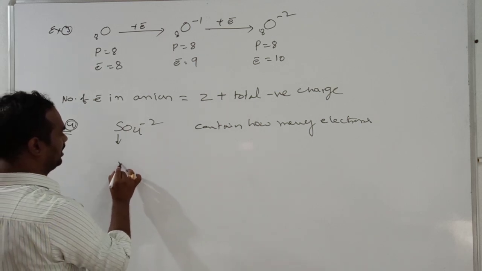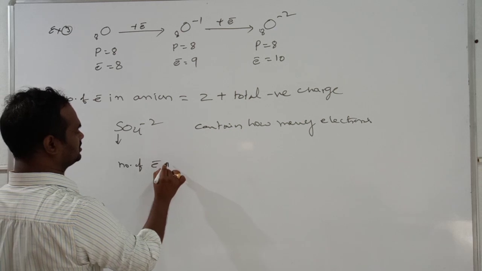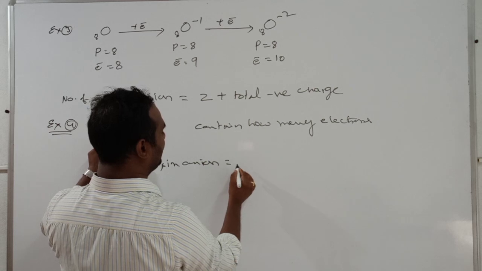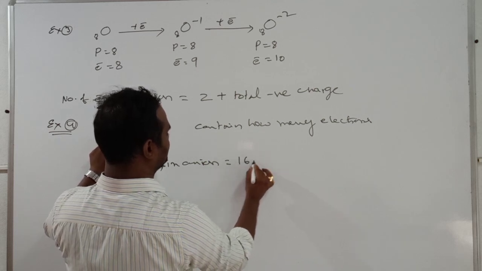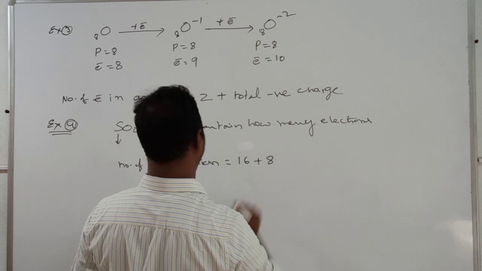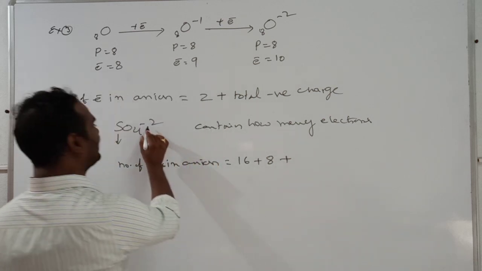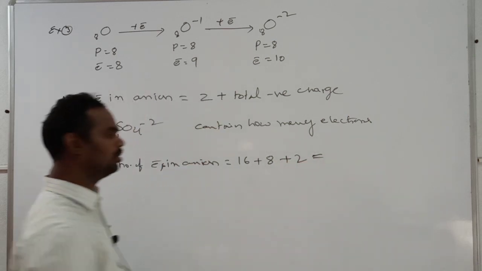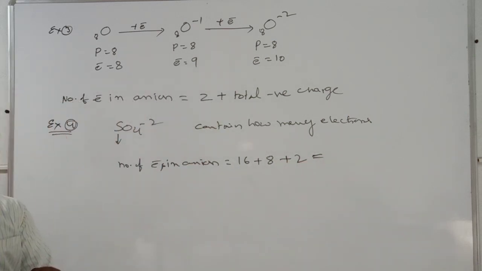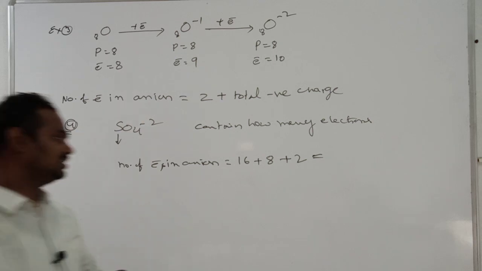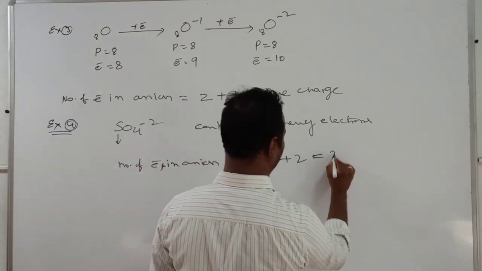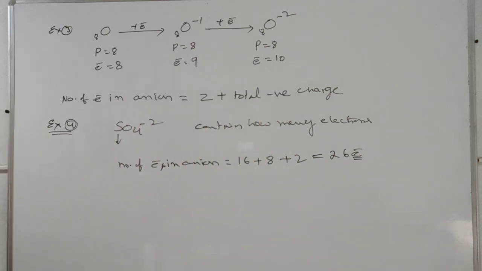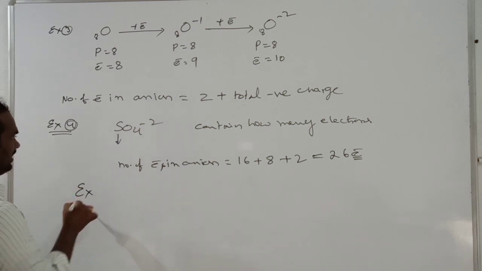So the number of electrons in the anion is equal to sulfur atomic number 16 plus oxygen atomic number 8, 4 oxygens is 32, plus total negative charge 2. It is nothing but 50 electrons.